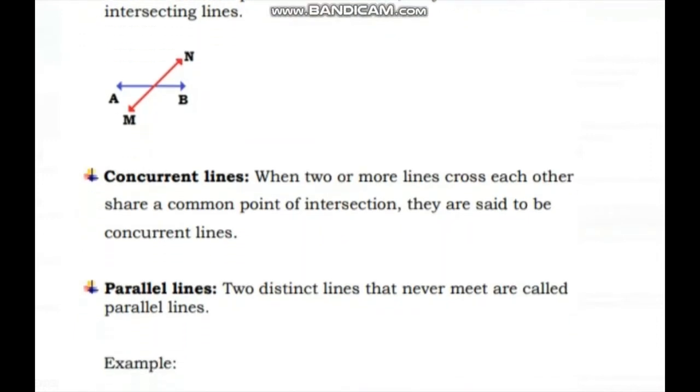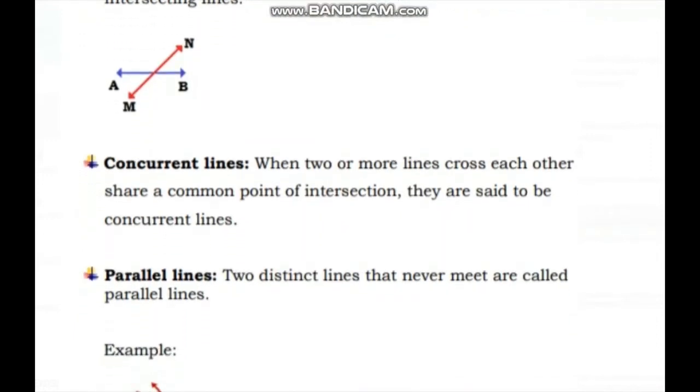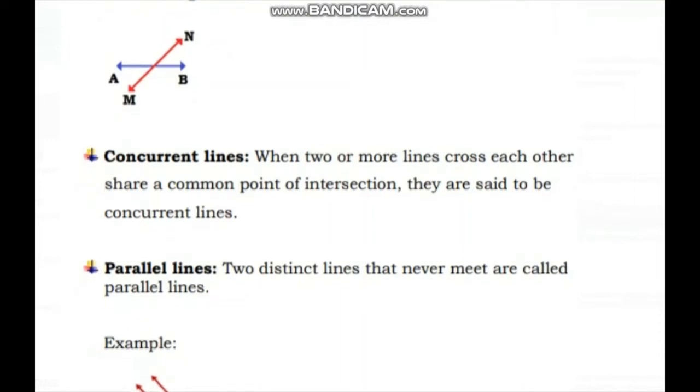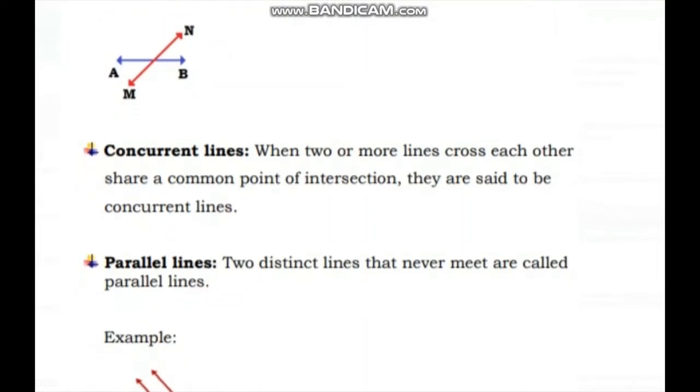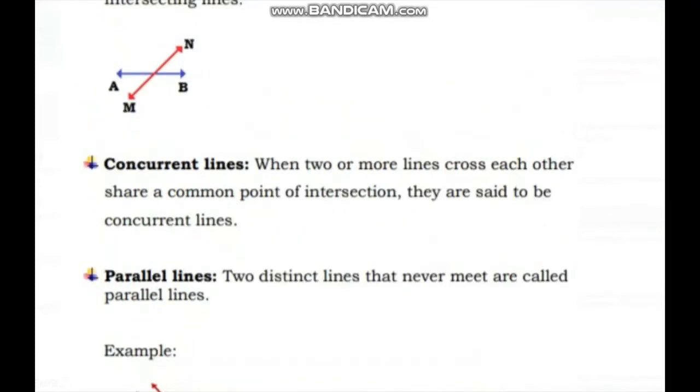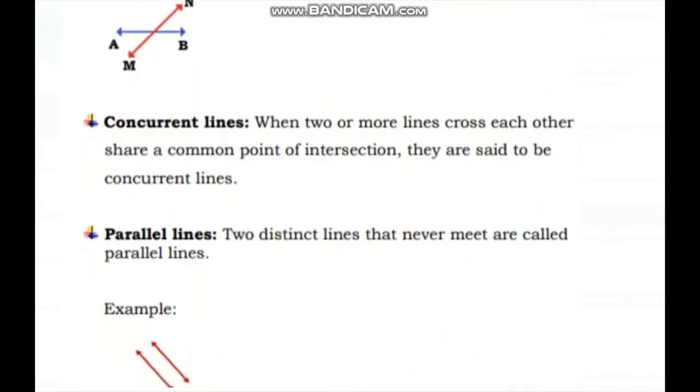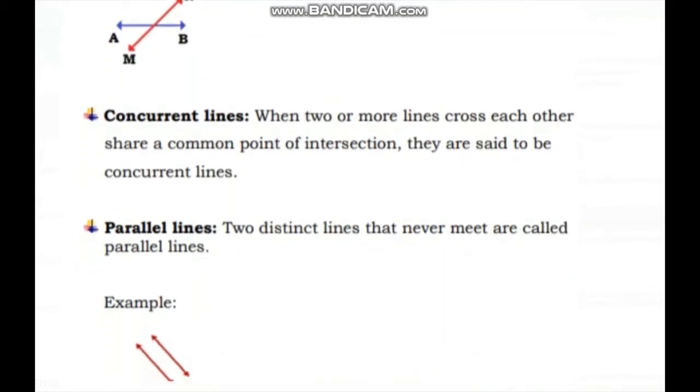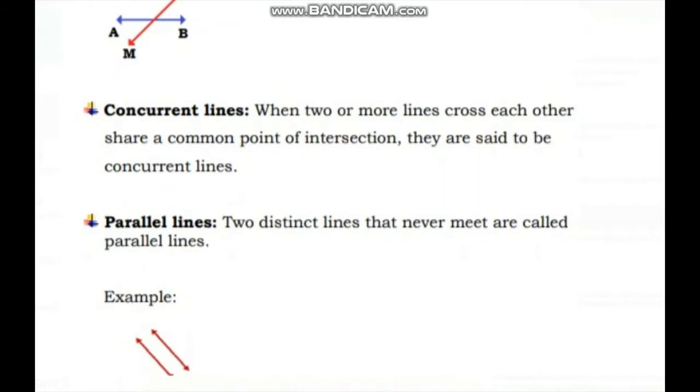Next is concurrent lines. When two or more lines cross each other and share a common point of intersection, they are said to be concurrent lines. Next is parallel lines. Two distinct lines that never meet are called parallel lines. Intersecting lines meet at a common point, but parallel lines never meet.